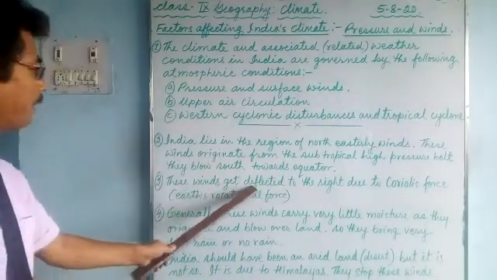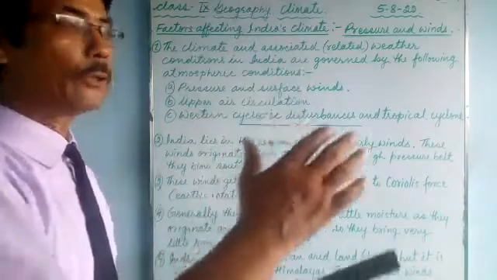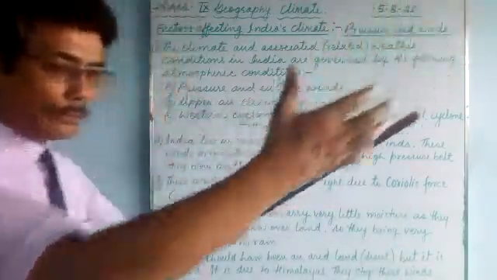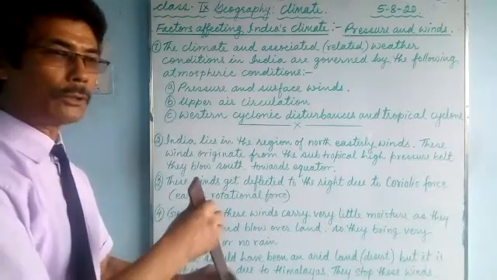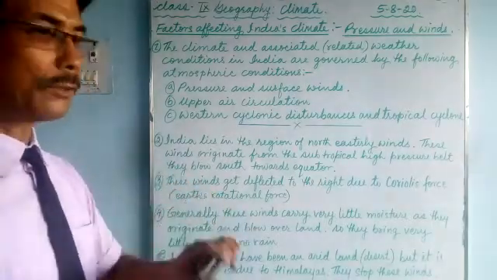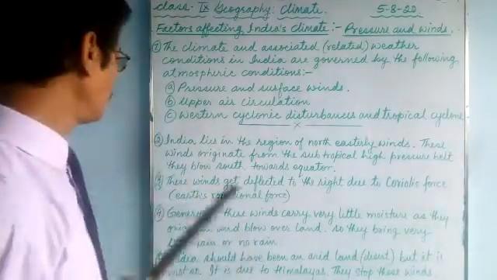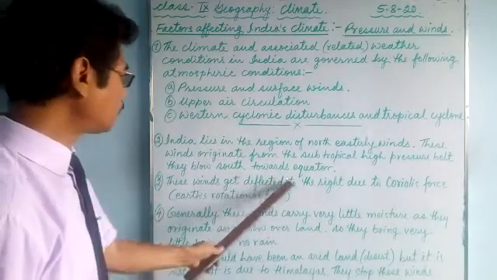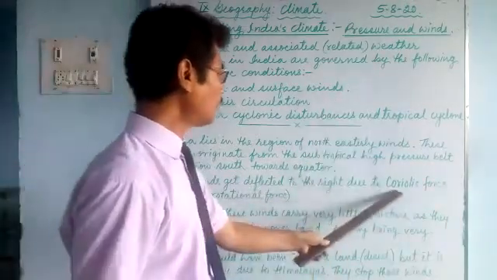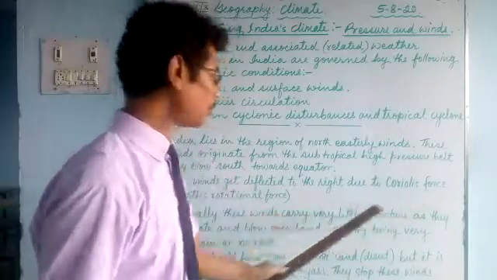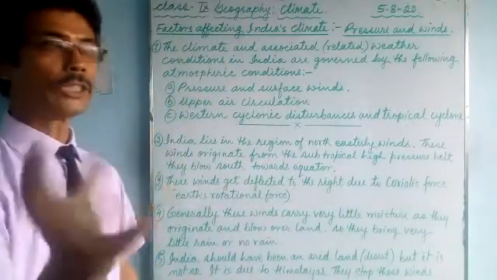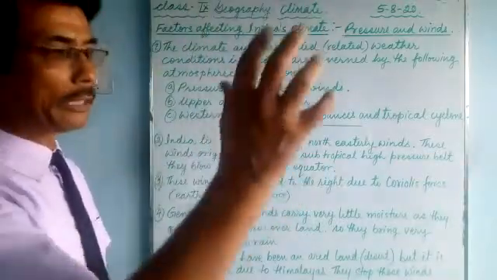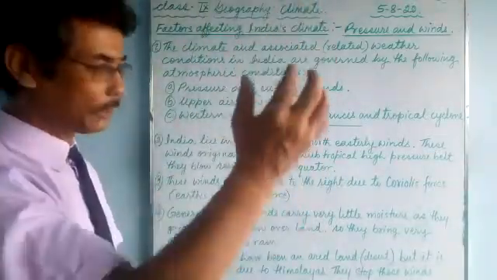Actually, they blow straight, north to south. But due to the Coriolis force, the earth's rotational force, these winds get deflected to the right, a little bit towards the west.